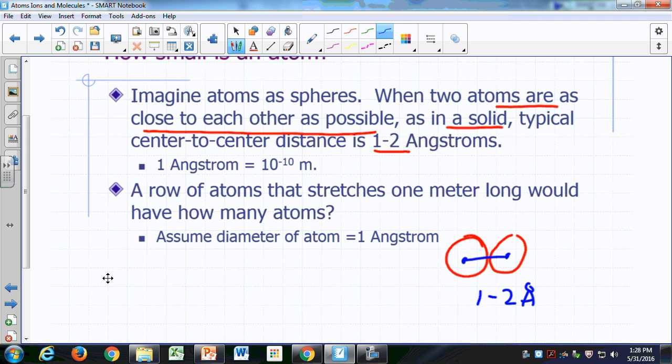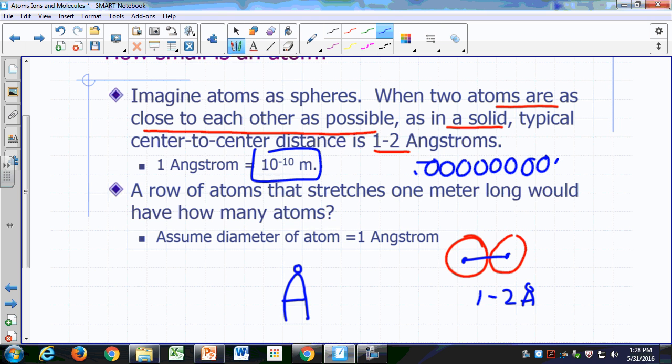And what's an angstrom? By the way, the symbol for angstrom is a capital A with a little circle on top of it. 1 angstrom is 10 to the negative 10 meters. So that is what? 0.0000000001. Right? There's 9 zeros behind the decimal point before the 1. That's how small it is, 10 to the negative 10.